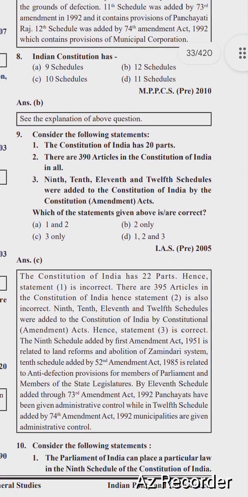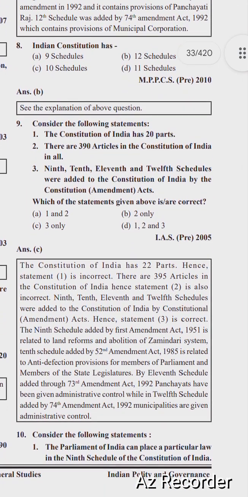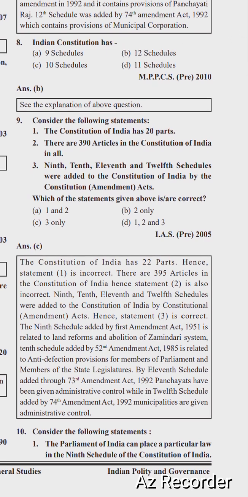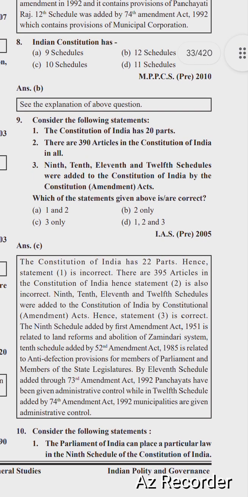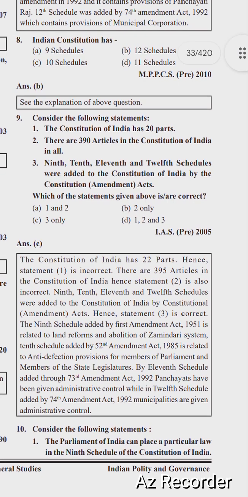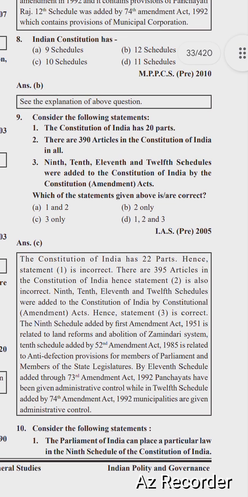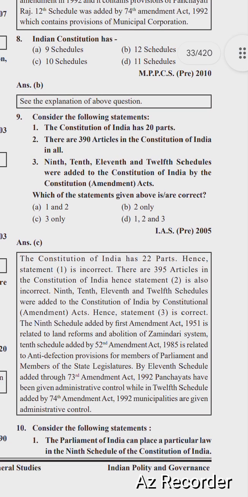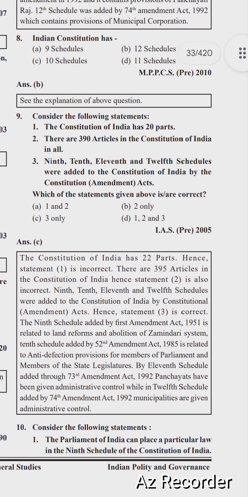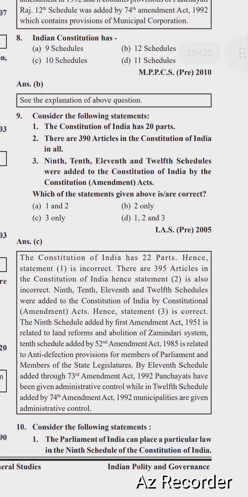So next question is, consider the following statements. The Constitution of India has 20 parts. There are 390 articles in the Constitution of India. In all, the 9th, 10th, 11th and 12th schedules were added to the Constitution of India by Constitution Amendment Acts. Which of the statements given above is correct? The right option is option C: the 9th, 10th, 11th and 12th schedules were added to the Constitution of India by Constitution Amendment Acts.